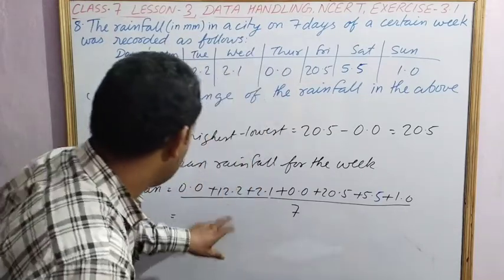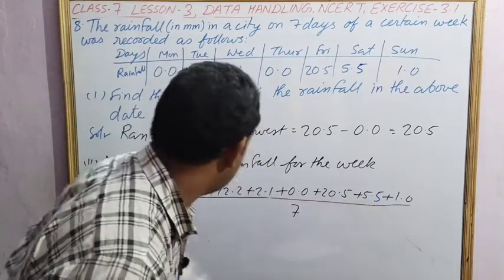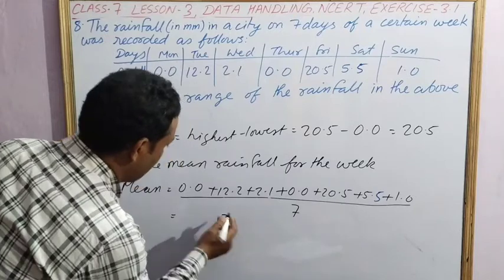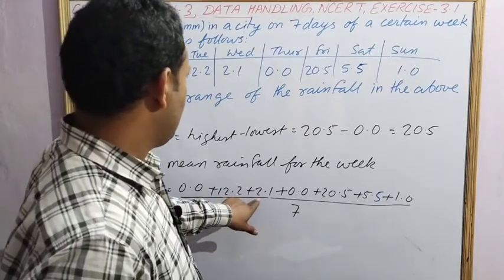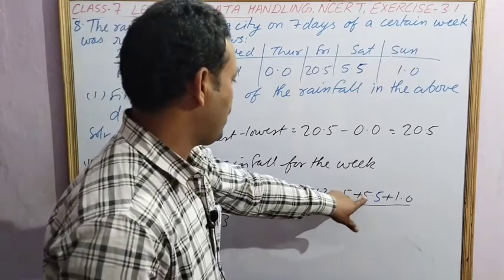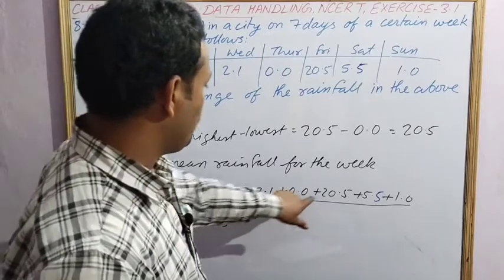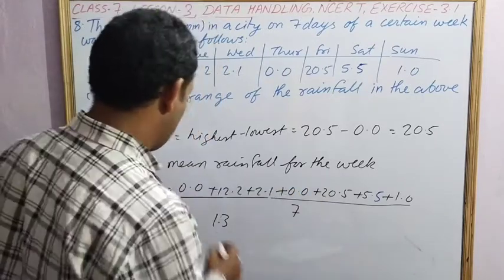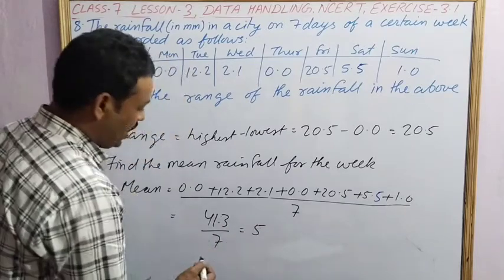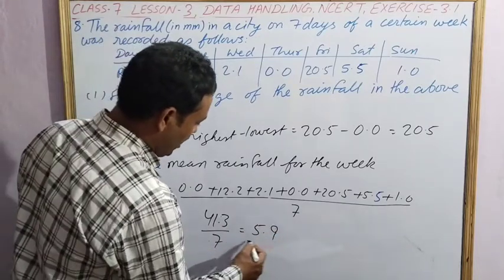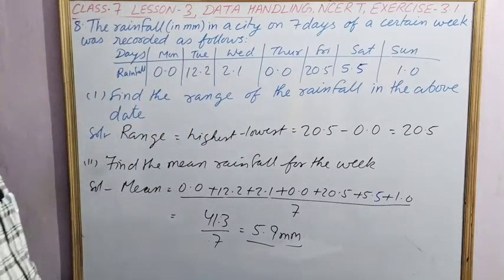Adding it, the sum changes, and divided by 7, 7 fives are 35, 6, 3, 1, 9. This is the mean rainfall.